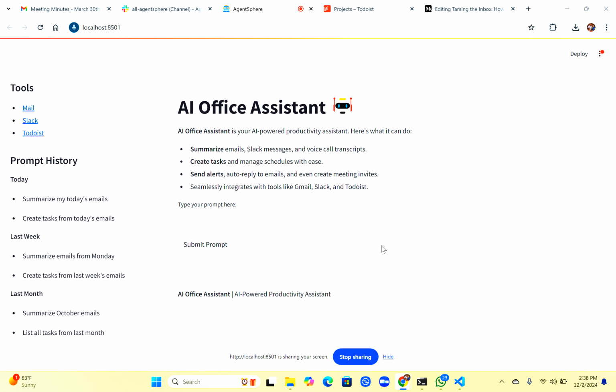The whole idea of me developing this assistant is basically to help us in summarizing the emails and Slack messages we get on an everyday basis.